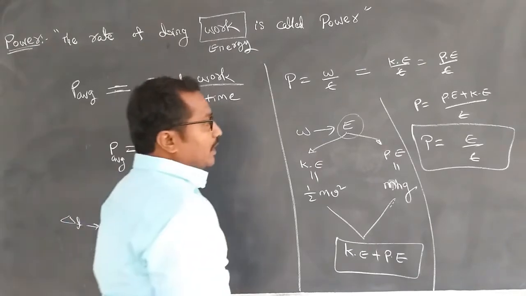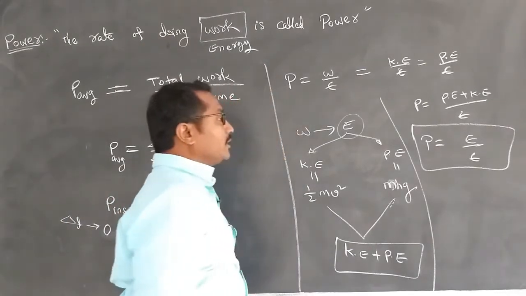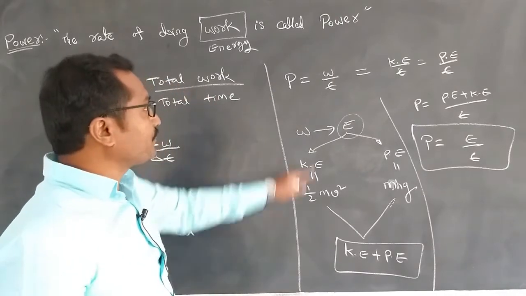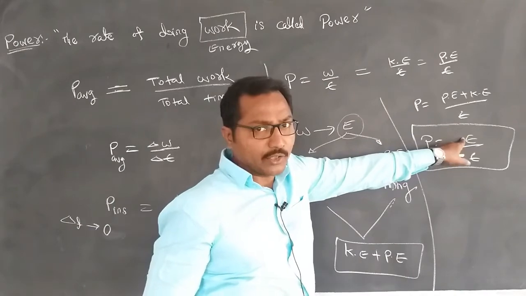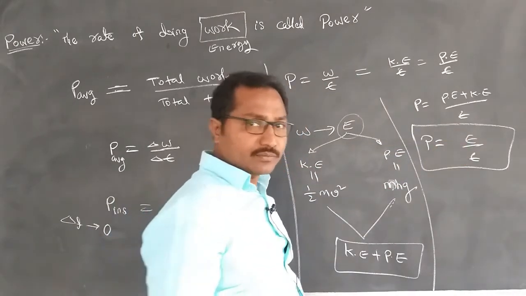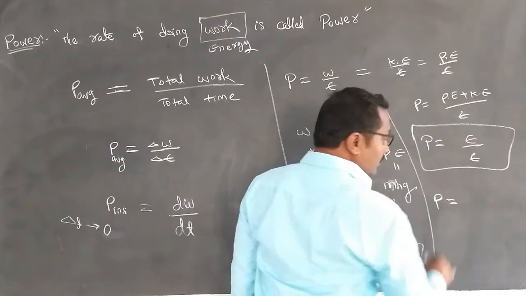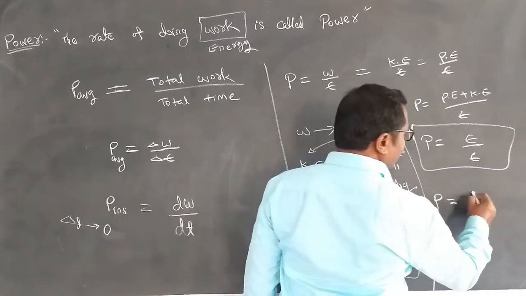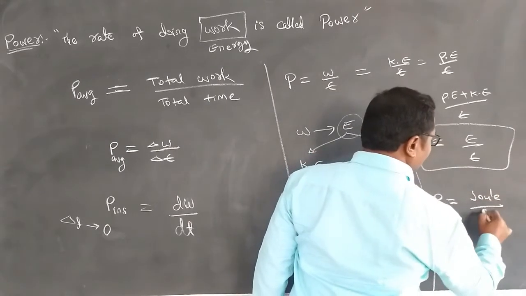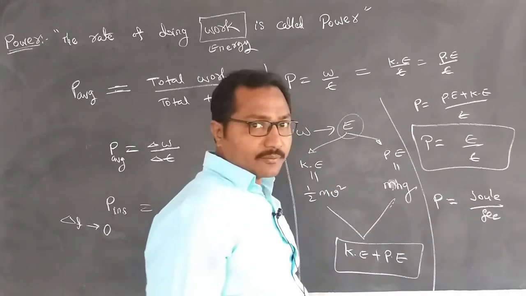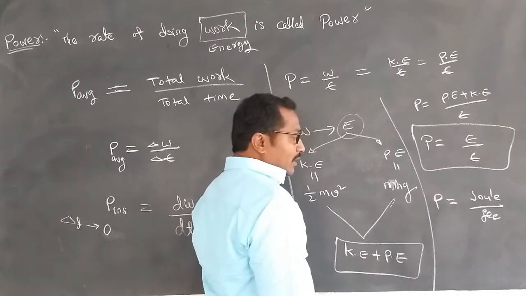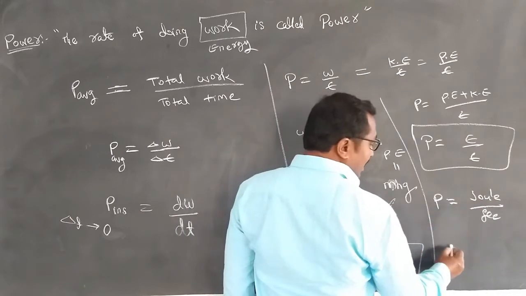Now we are going to talk about the units for power. Work done is nothing but energy, so what will be the unit for energy? Joules. So I am taking the value of joule per second, and it is called one watt. Watt equals joule per second.